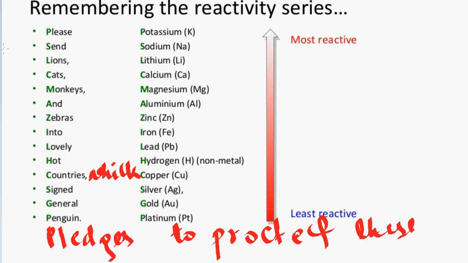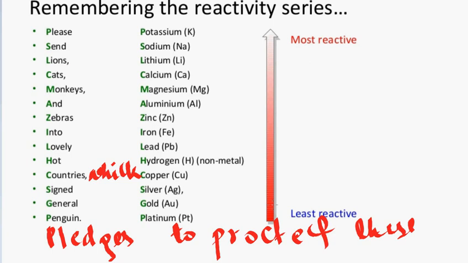So now this sentence means something. Lions, cats, monkeys, and zebras are the animals which need to be protected. Make a story in your mind: please send the lion, cat, monkey, and zebra into lovely hot countries which signed general pledges to protect these animals. Now you can also remember penguin pledges or anything like that.